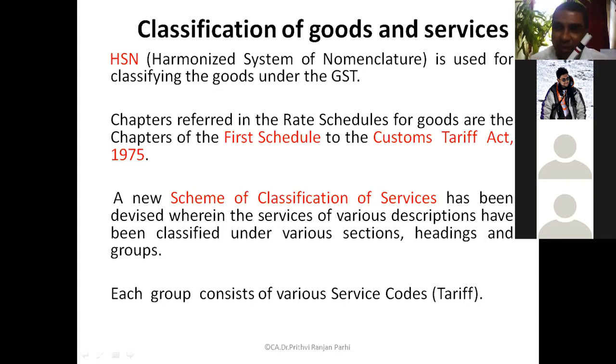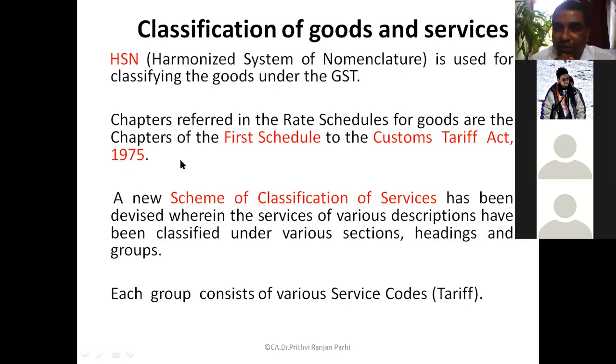So, might be under the plastic items chapter, you can find there is a product called marker. Once you know this is a marker, find out the code, and the rate applicable to the code will be charged as tax. Okay. The chapters referred to in this rate schedule are the chapters of the first schedule of the Customs Tariff Act 1975.